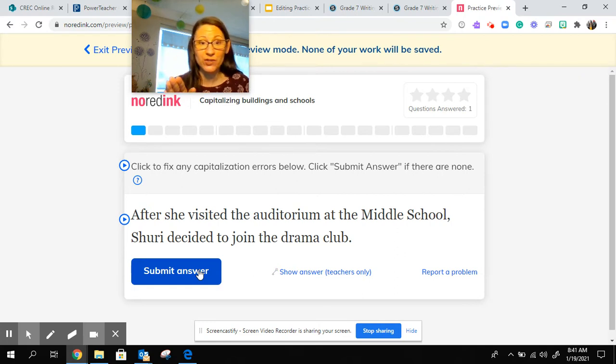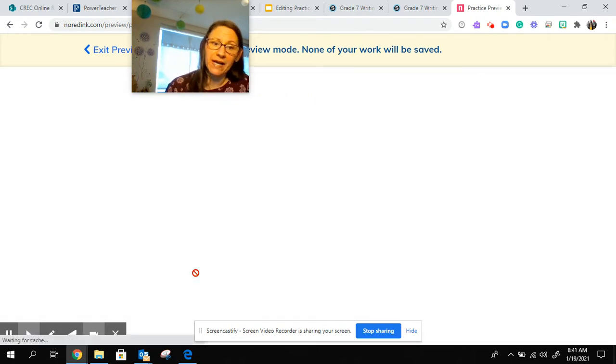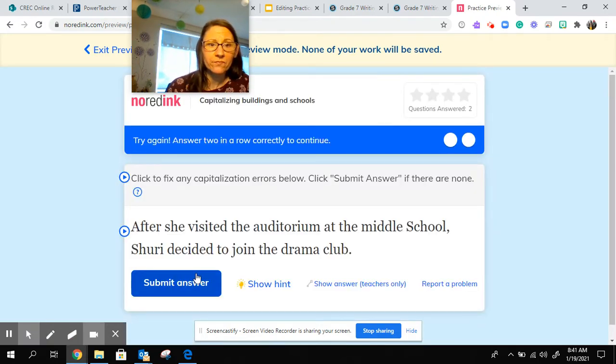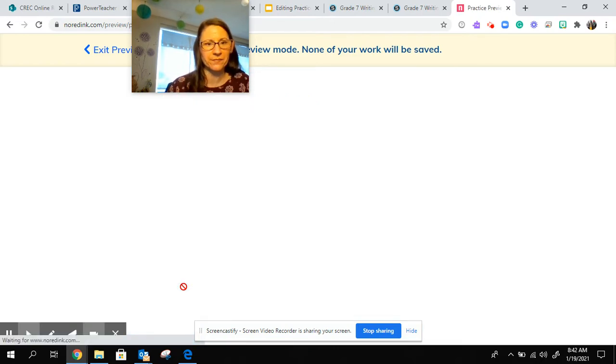Now, it doesn't say which middle school, so middle school would be lowercase. If it said John F. Kennedy Middle School or Aerospace Middle School, then it would be capitalized. After she visited the auditorium at the middle school. Oh, I didn't lowercase that school part. The whole thing needs to be lowercase.